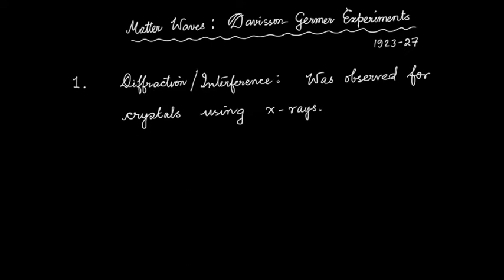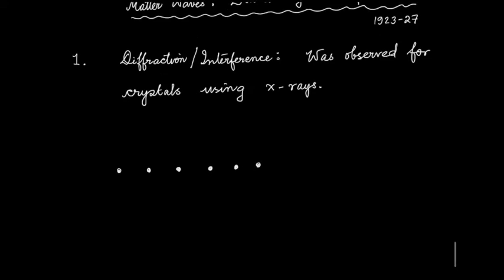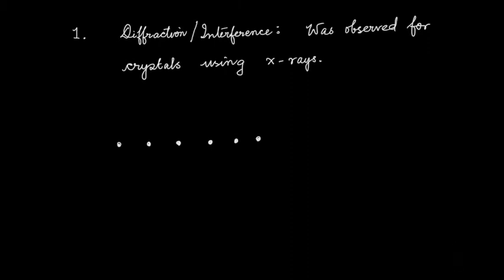Let me just remind you of what is observed, because this will come into our understanding of the Davisson-Germer experiment also. Here I am talking about X-ray diffraction, so diffraction or interference made by X-rays bouncing off the crystals.